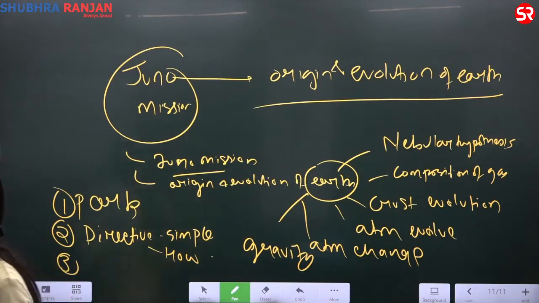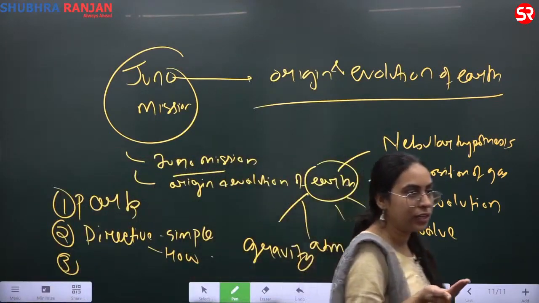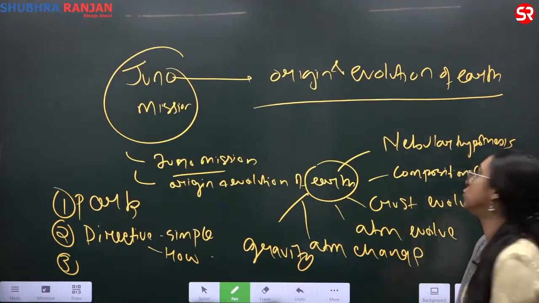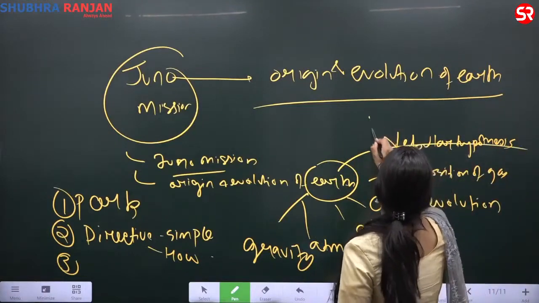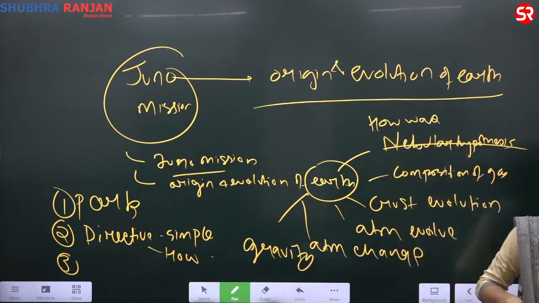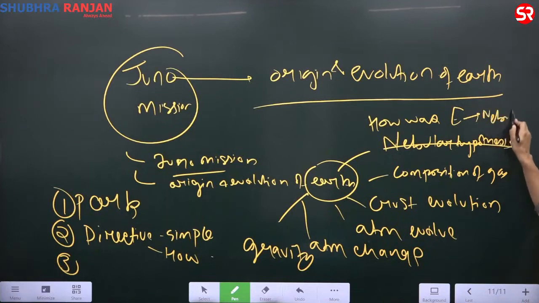It is not simply about how the Earth was formed. Split it. How did the atmosphere form on Earth? How did the gas form? How did the gas change? What is the effect of gravity? How did the crust form? How was the Earth when the Earth was in the nebula stage? Don't simply give me the term nebula hypothesis. Say, how was the Earth when the Earth was in the nebula stage?